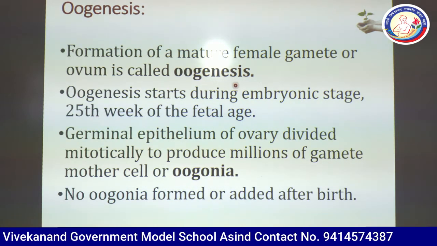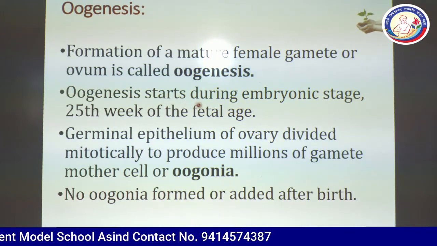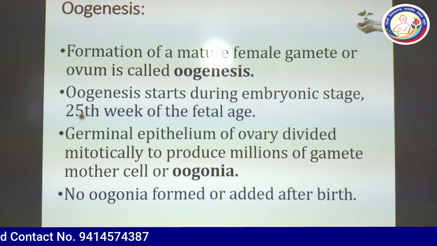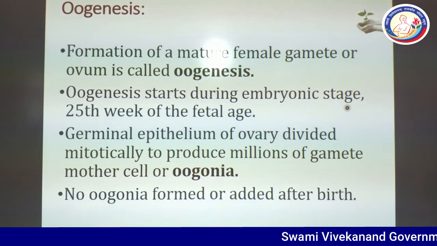The first stage of oogenesis starts during the embryonic stage, in the 25th week of fetal age. So you can see oogenesis starts in the embryonic condition.